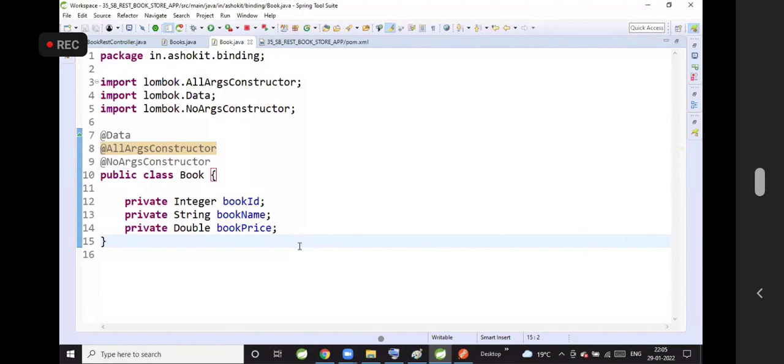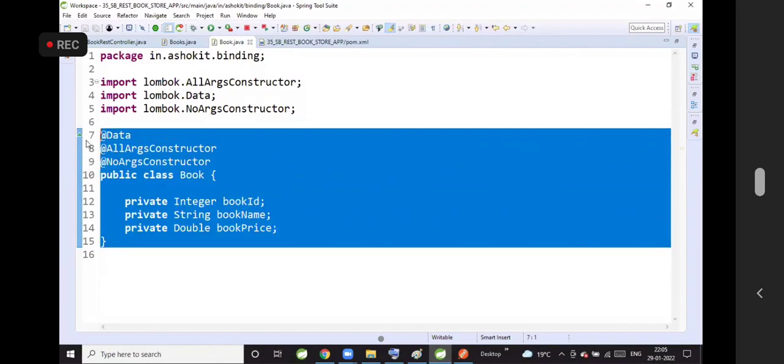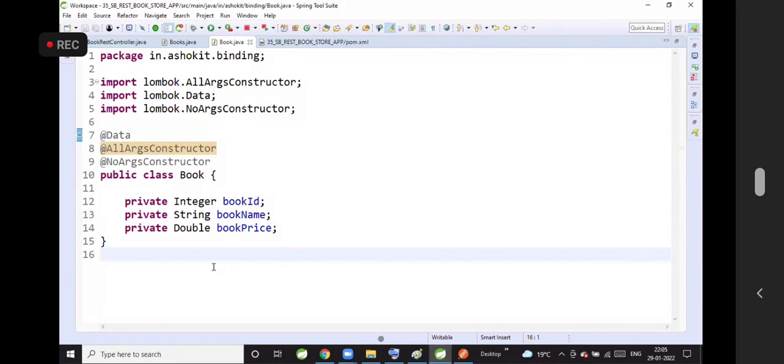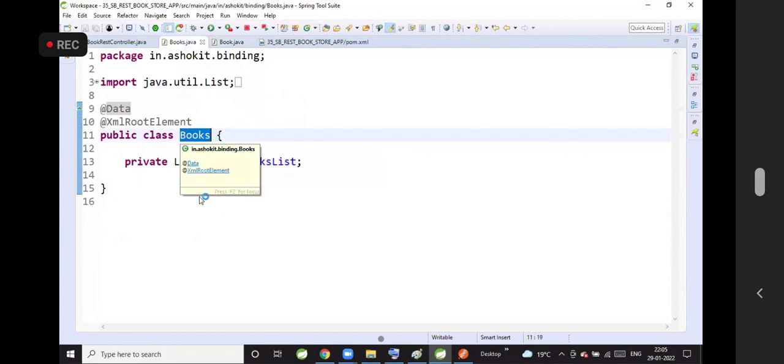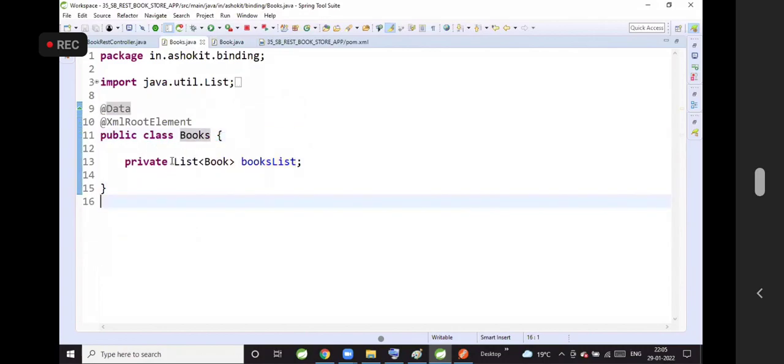Now, in my application, I want to represent multiple books, not a single book. This class is used to represent a book. As I want to represent multiple books, I'm taking one more class called Books. Inside the Books class, I'm taking a list of Book. So can I say this is a variable which can hold a list of Book objects?